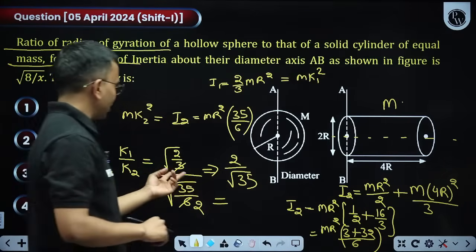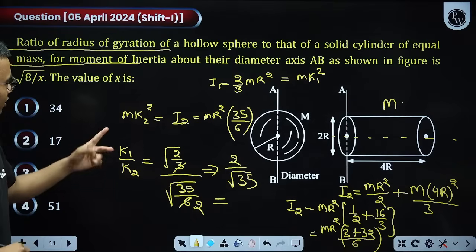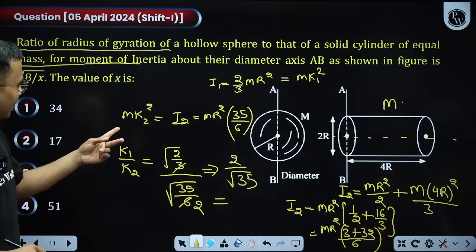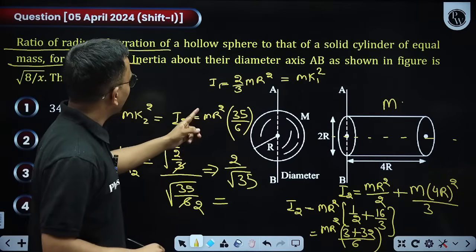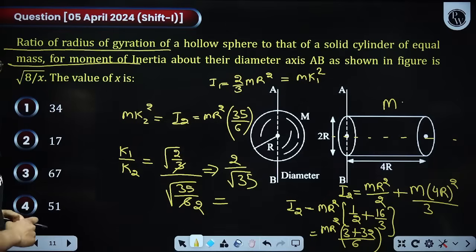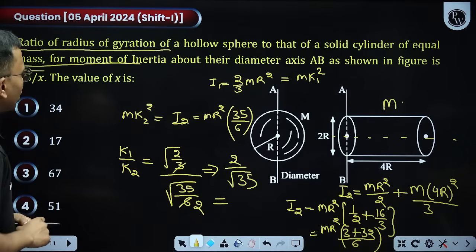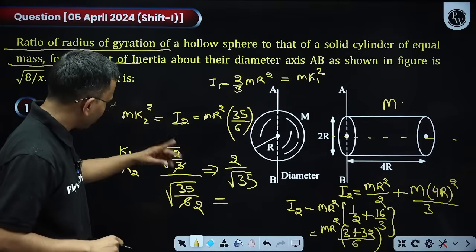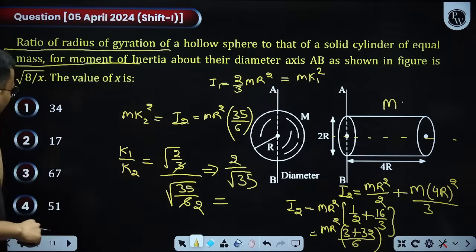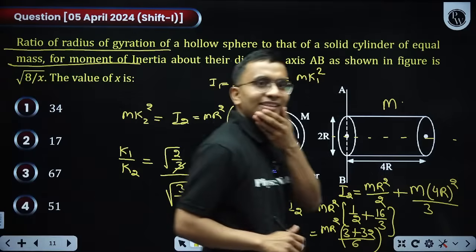This is 35 by 6, and there it was 2 by 3 mr square. That was a hollow sphere, yes. 2 by 3 mr square, root of 2 by 3, this comes out to be 2 by 35. There is something missing. Let us check again.